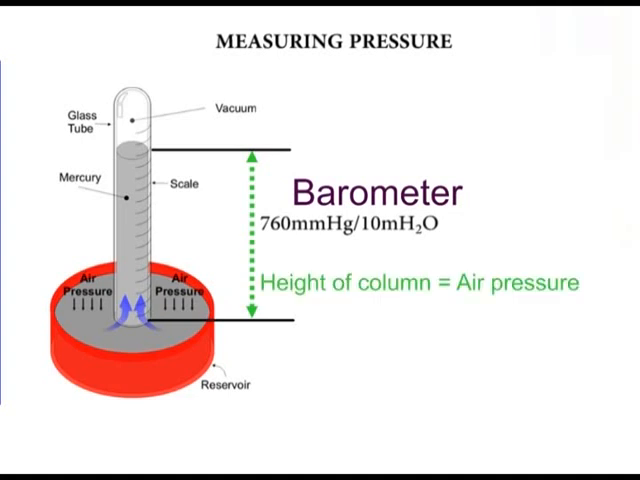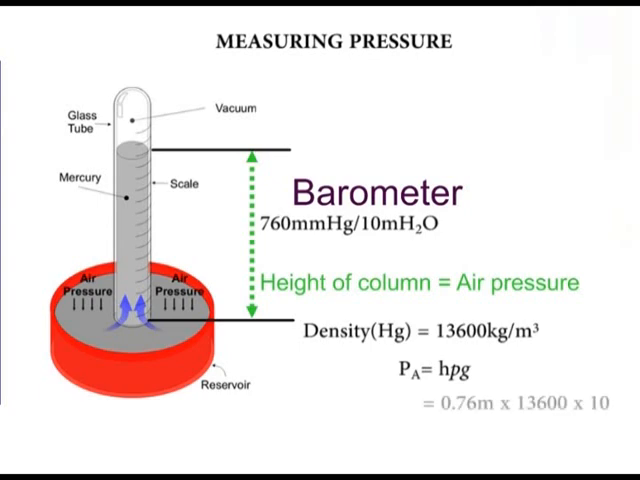The height of the column is the measure of the atmospheric pressure. At sea level, h for mercury is usually 760 millimeters. Now, since the density of mercury is 13,600 kilograms per meter cubed, atmospheric pressure Pa is equal to hρg. So we have 0.76 meters, that is 760 millimeters, times density 13,600, times 10 for g, which gives us 103,360 newtons per meter squared or pascals. This is the standard atmospheric pressure, and it's sometimes referred to as one atmosphere.